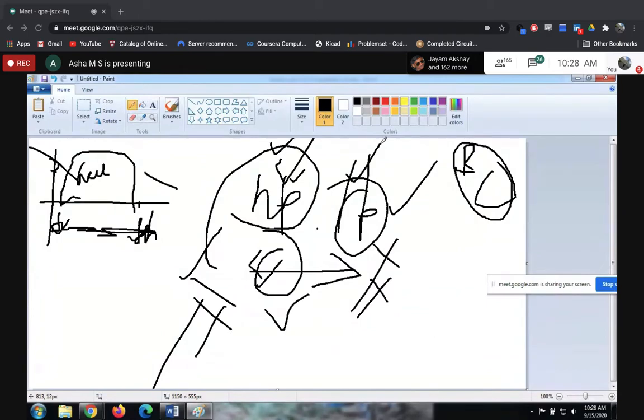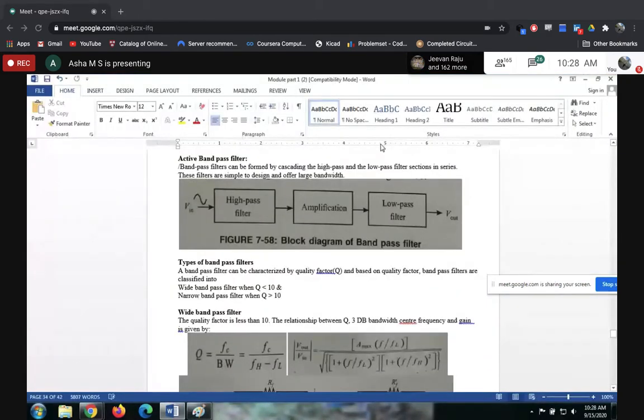Are you getting this one? Thereby some intermediate frequencies will be allowed to pass through the band. So this is how the band pass filter works.